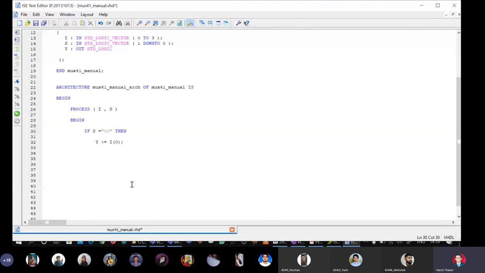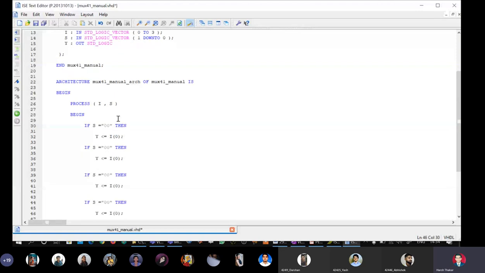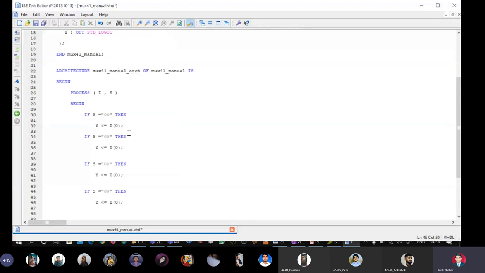Okay, what I will do is copy paste this and reuse it. Okay, but I have to change this. If S equal to double quotes 00, then Y is assigned I0.